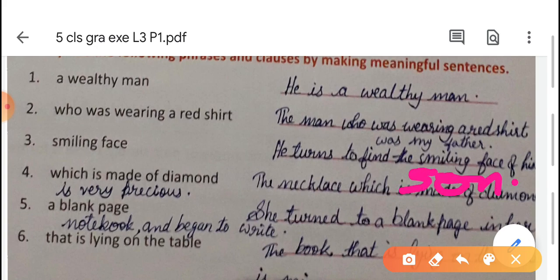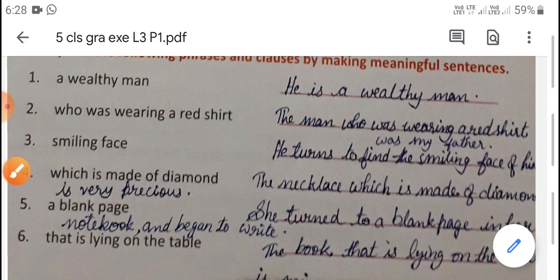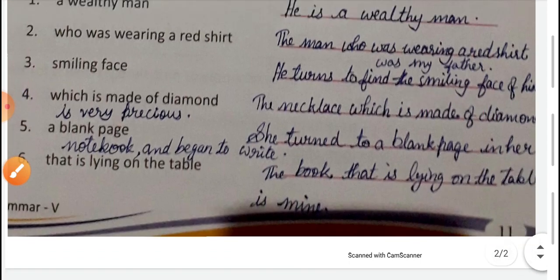He turns to find the smiling face of his son. Now, fourth one, which is made of diamond. The necklace which is made of diamond is very precious.